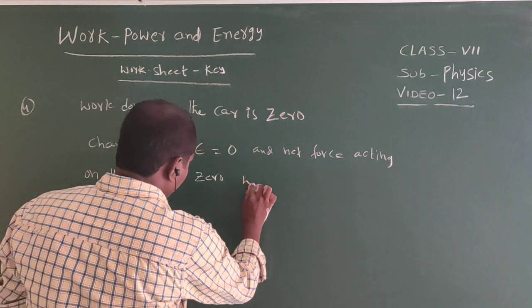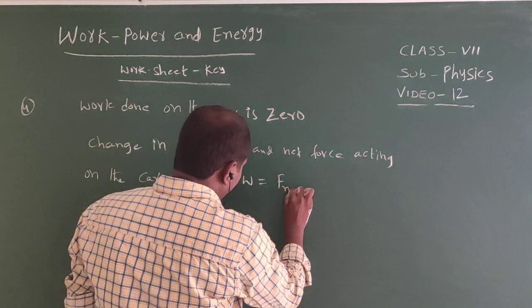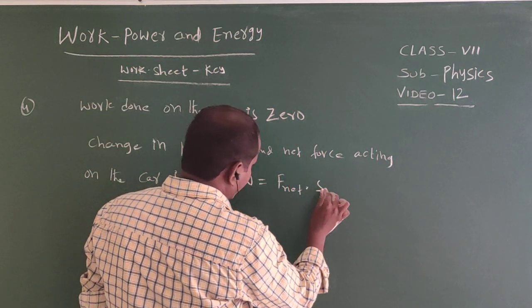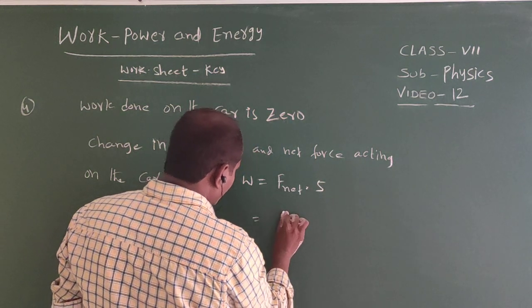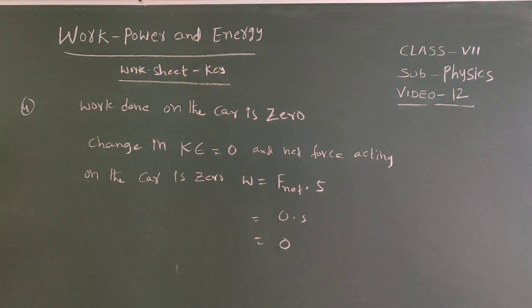So here work done equals F net into S. F net equals 0, so 0 into S equals 0.